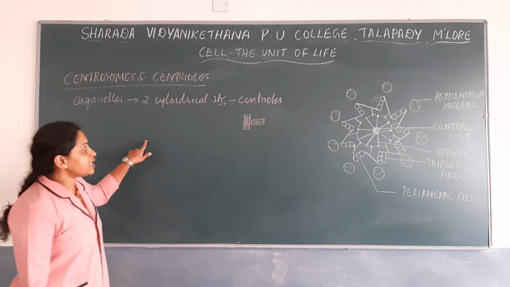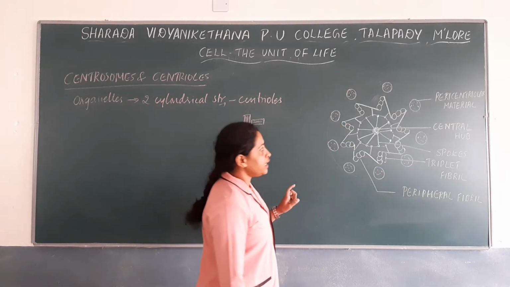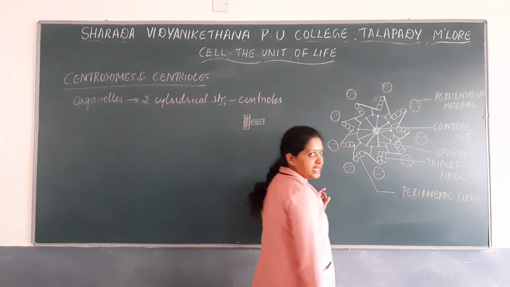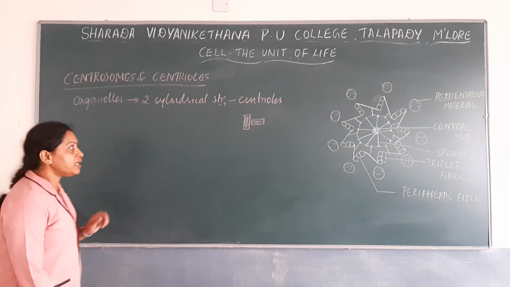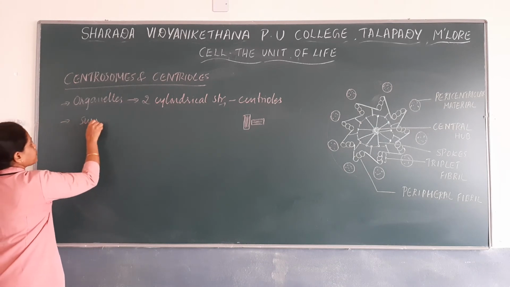And they are mainly surrounded by amorphous pericentriolar material.